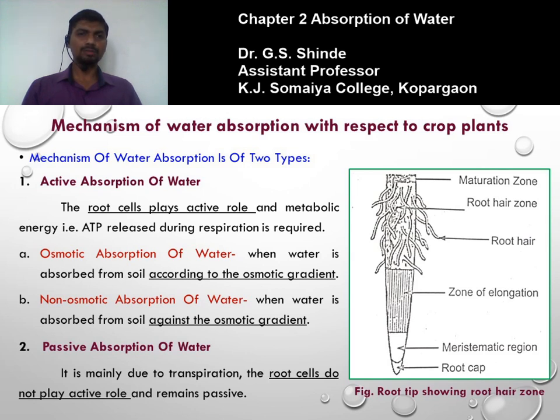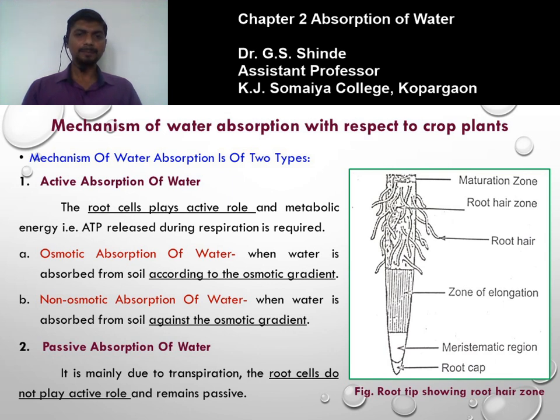So what is osmosis? Osmosis is the process when we separate two solutions of different concentration by means of a semi-permeable membrane. Then what happens? The water from a solution of low concentration moves into the solution of high concentration through a semi-permeable membrane. Such a condition exists in the plant.